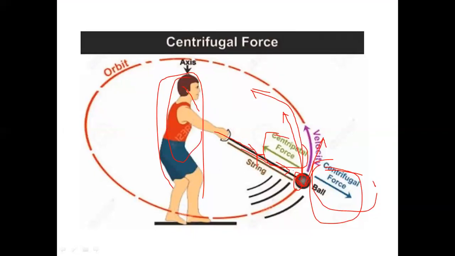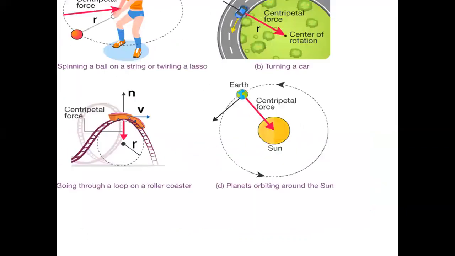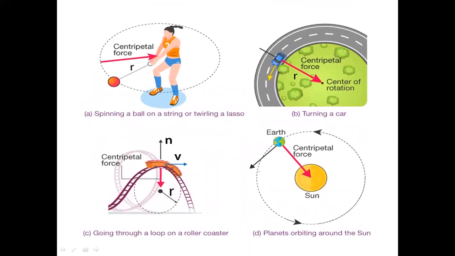Why does the person feel this? Why is there some external force? Because it is due to inertia. The ball always tries to move in a straight line. While it moves in a circular path, its direction continuously changes. So that's why the person feels the centrifugal force. It is due to the inertia of motion. Okay, let's discuss more examples. Here also, same thing, which we already discussed.